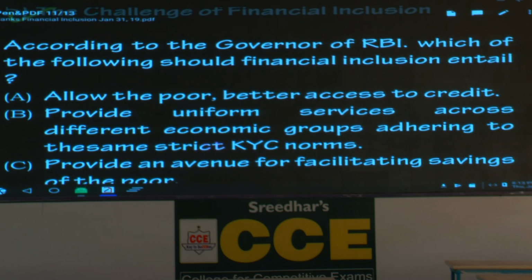The next one. According to the governor of RBI, which of the following should financial inclusion entail? Entail means what? To provide, to give the right, right? Two expressions, to provide or to give the right.